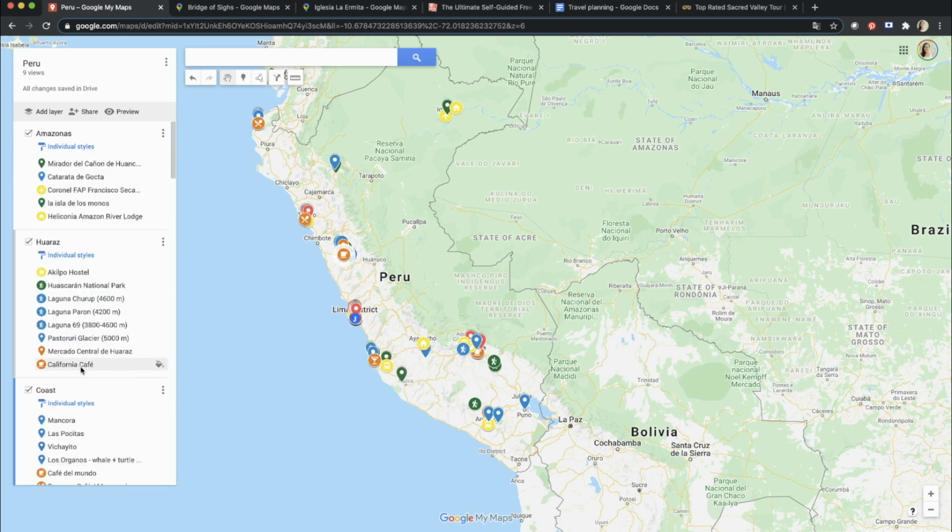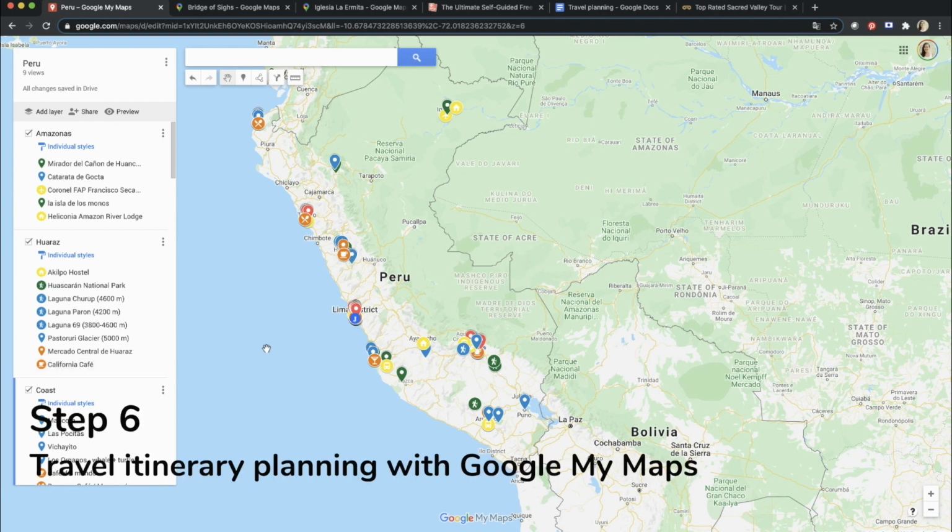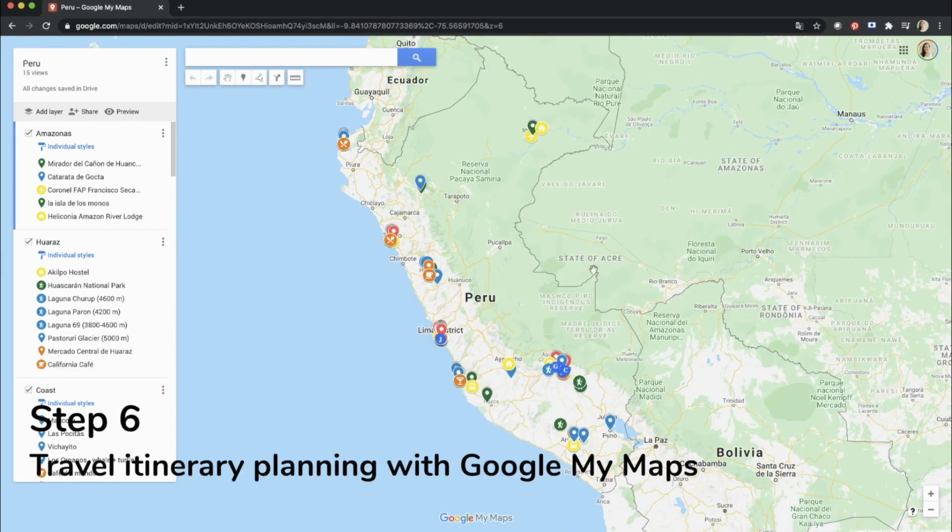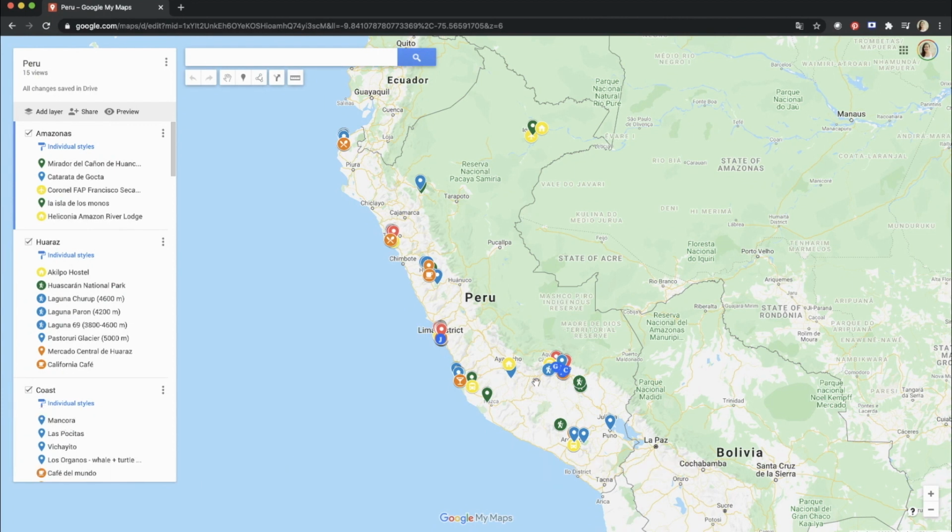And now all of my layers are rearranged, so I can start planning my itinerary. Your itinerary will be affected by many things. If you're visiting only a city and its surroundings, it's easier, but if you're visiting a whole country like Peru, you have to consider many things.